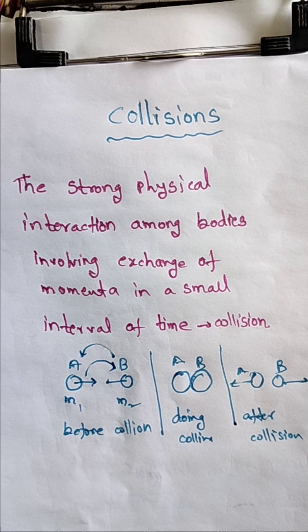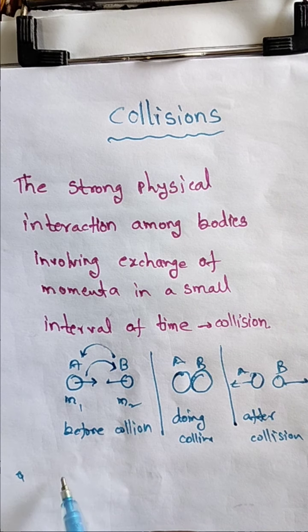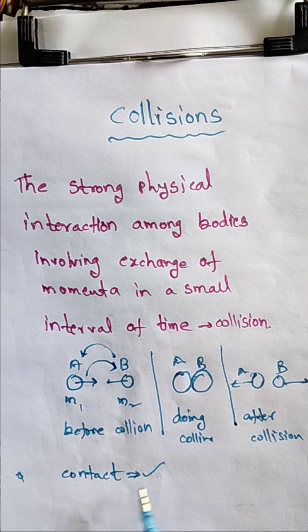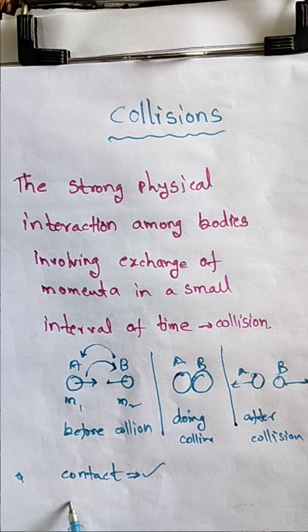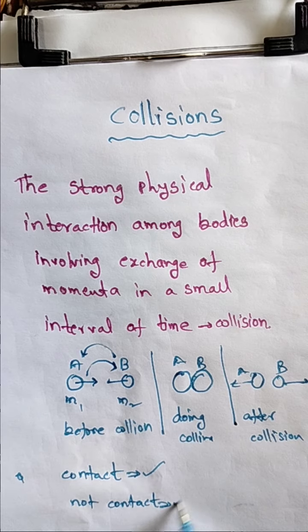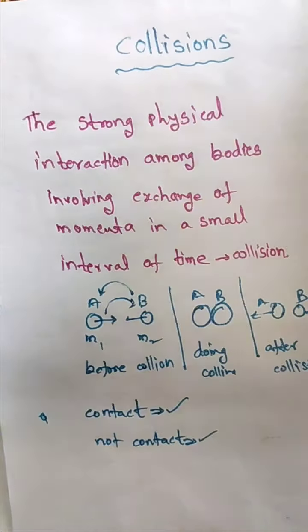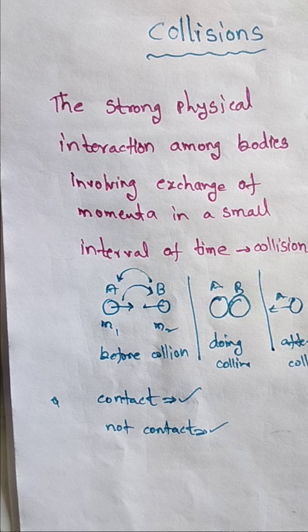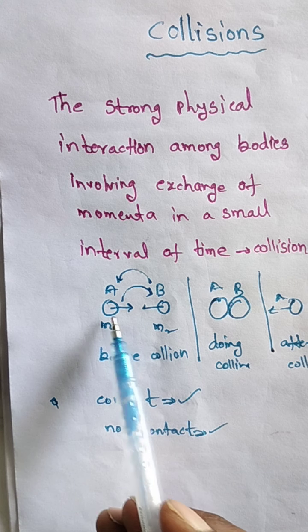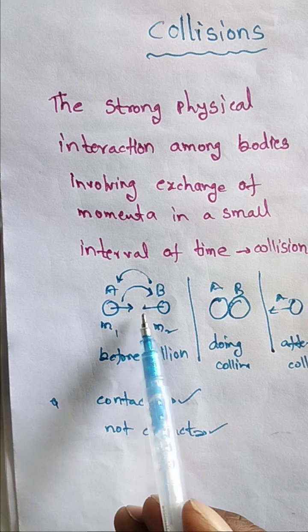So these collisions may or may not involve real physical contact. Sometimes the objects are in contact, that is a collision, and sometimes they are not in contact, and it is also a collision. In the first case, objects A and B, suppose one bus and another lorry, both are colliding, this is a contact collision.